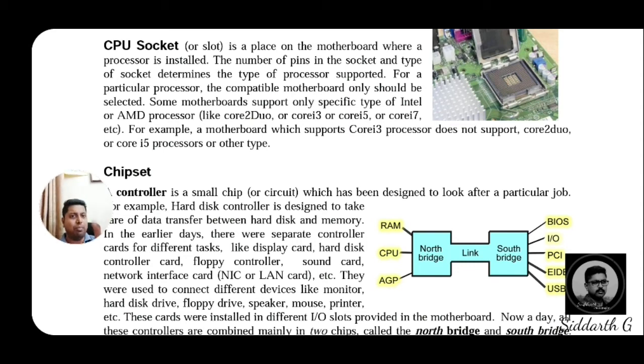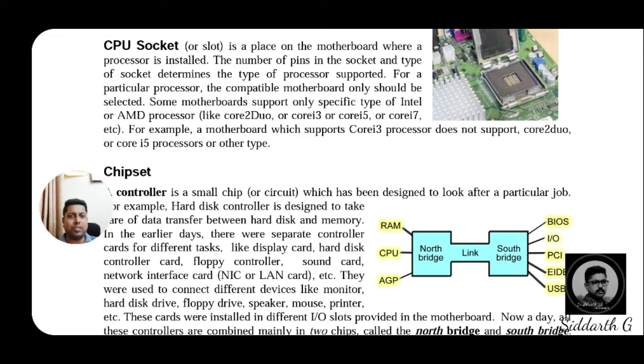The number of pins in the socket and the type of the socket determine the type of processor supported. Inside this socket, how many pins we are using determines which type of processors will be supported. We'll learn about these things in the processor socket.